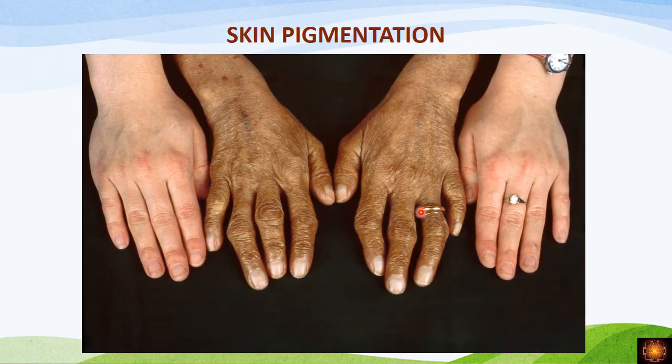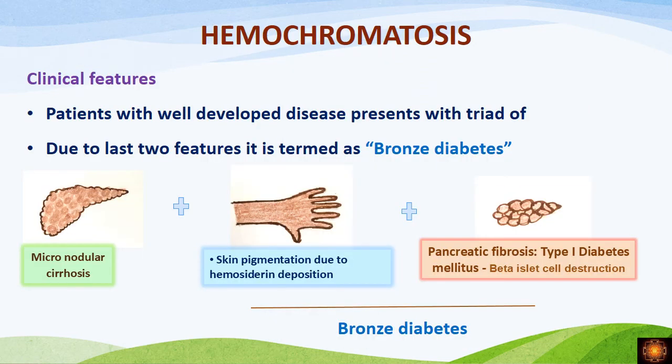Now this is the bronze skin, what I was telling, somewhat darkly pigmented skin when compared to the normal skin. So clinical features: most commonly the patient presents with the triad, that is the triad of micronodular cirrhosis, skin pigmentation, and type 1 diabetes due to the pancreatic fibrosis. As the patient has diabetes and bronze skin, the name bronze diabetes has been given to this hemochromatosis, because he has a bronze colored skin and he has diabetes. They call it bronze diabetes.